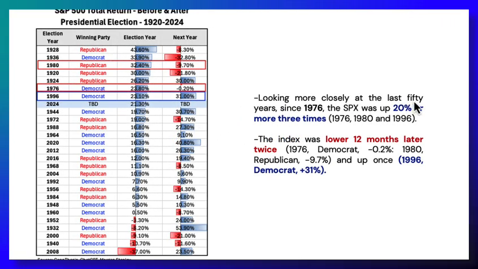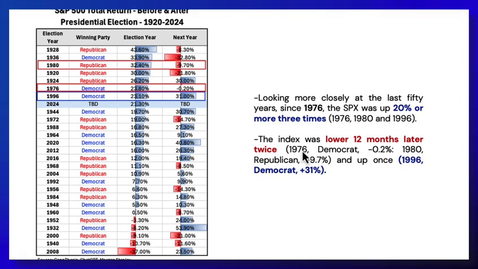Specifically, over the last 50 years, that means it's 1976. And if we do that, 3 of them pop up here: 1976, 1980, and 1996. Now, as we can tell by the numbers here and also colored in red, in 2 of the 3 times the market was lower the next year, so the first year of the new presidential term.